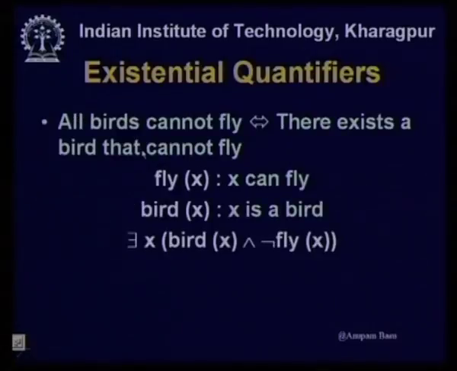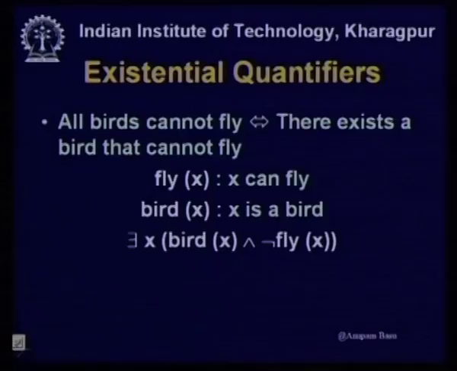Now, another statement is like this: all birds cannot fly. This statement is equivalent to the statement there exists at least a bird which cannot fly. If you say all birds cannot fly, I say okay, go ahead, prove it, and you can prove it just by selecting at least one bird, might be an ostrich, and showing that here is a bird, but it cannot fly.